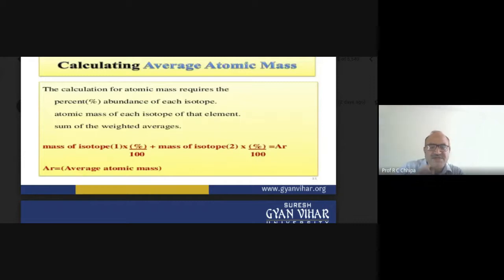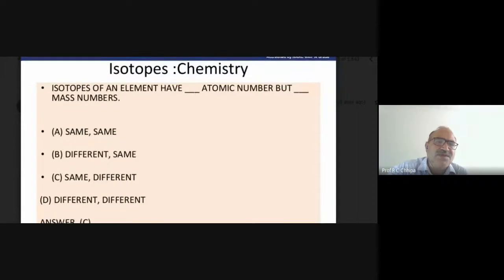Let's take hydrogen. In the case of hydrogen, we have to consider the abundance of hydrogen, the abundance of deuterium, and then the abundance of tritium. Overall, the average atomic mass will be given, and that is the atomic weight.